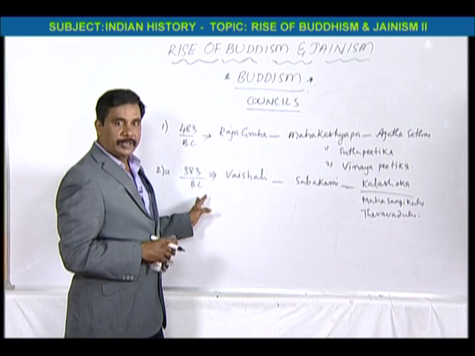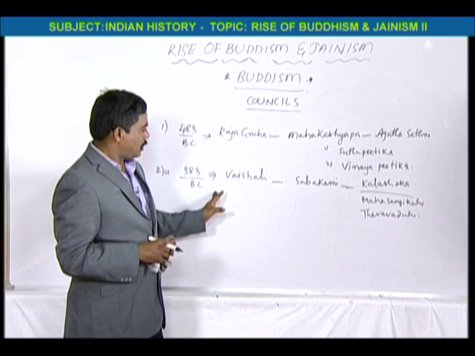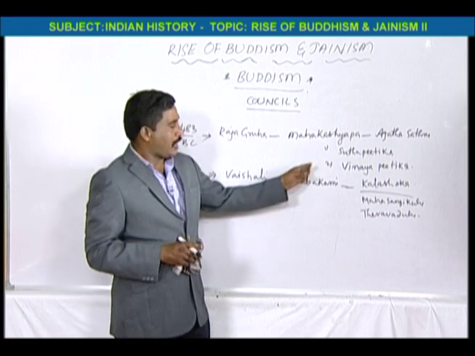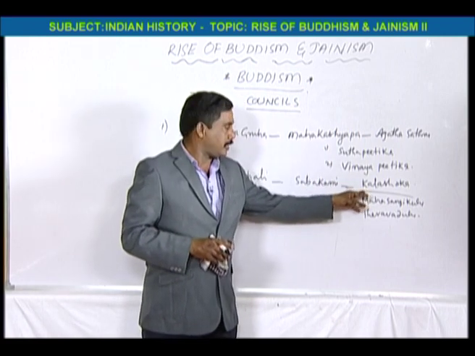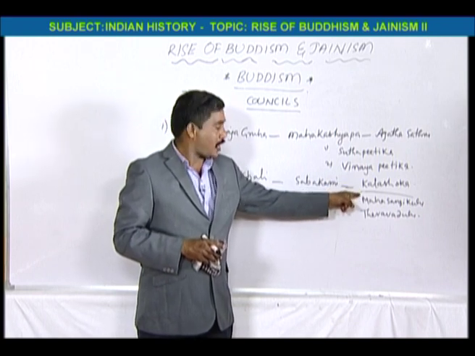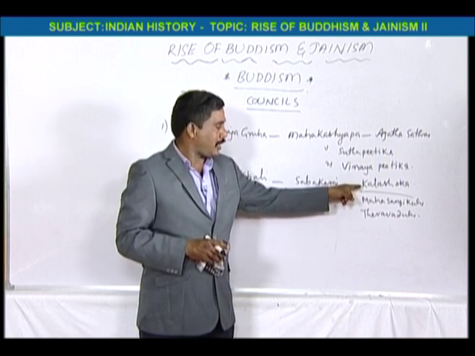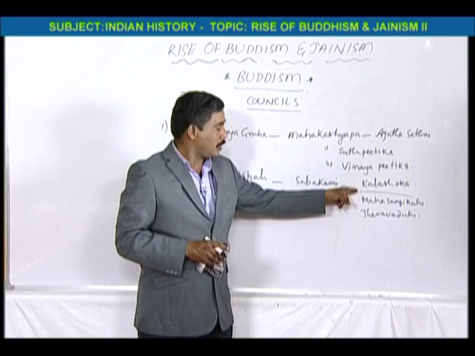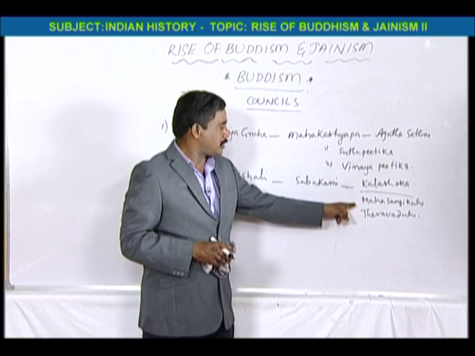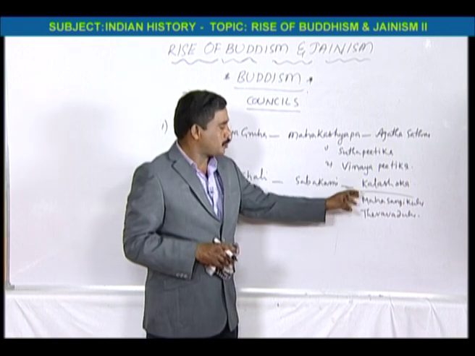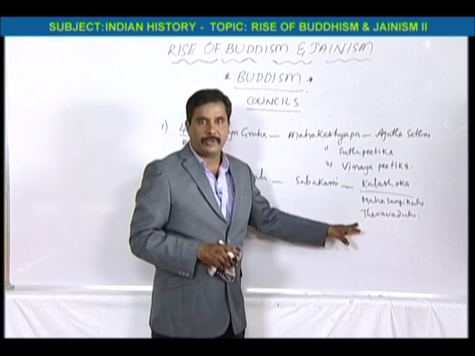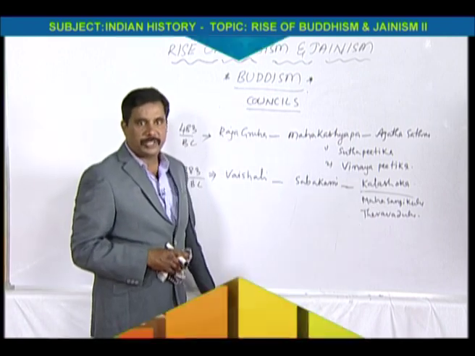So in 383 BC, the second Buddhist council was conducted at Vaishali, the chairman was Sabakami, and the king was Kala Ashoka of the Shishunaga dynasty. He was a great king among the Shishunaga rulers, and in his period the second Buddhist council was conducted. The important point is the split of Buddhism into Mahasangikulu and Theravadalu. So this is the second Buddhist council.